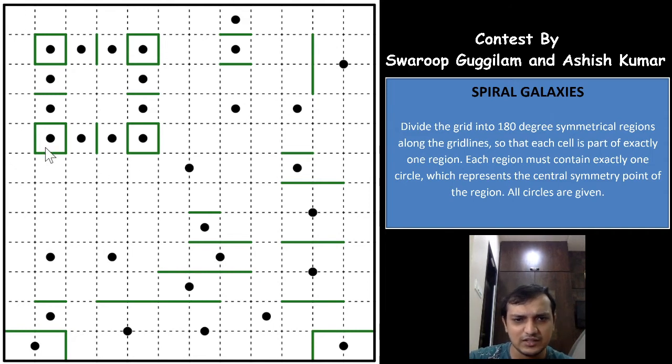All of these galaxies cannot take this cell, because if this cell is taken by this galaxy, it will again have to take this cell as well, but this is already a galaxy, so none of these galaxies can take this cell.